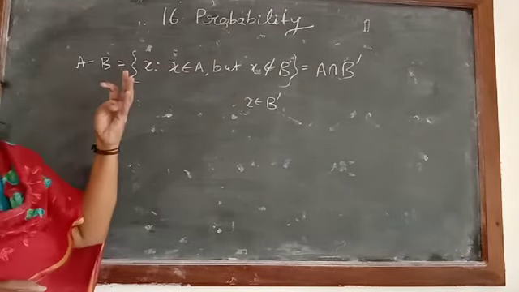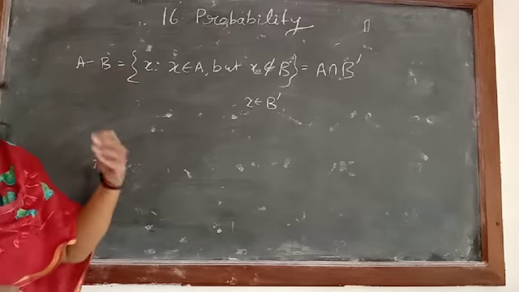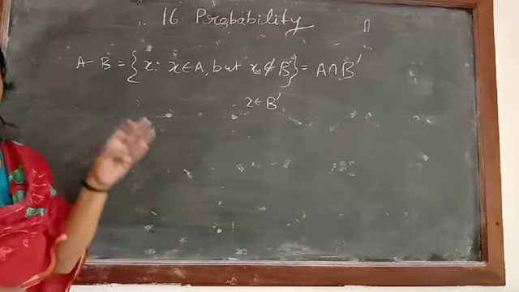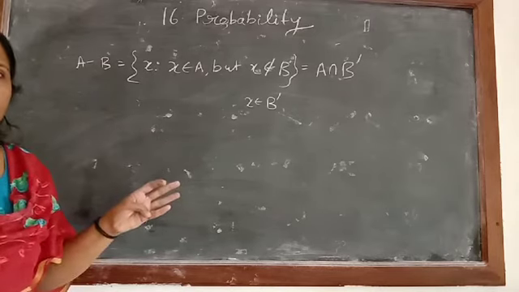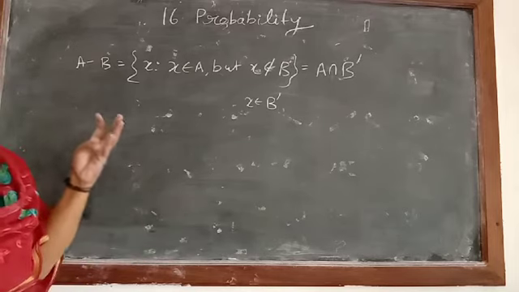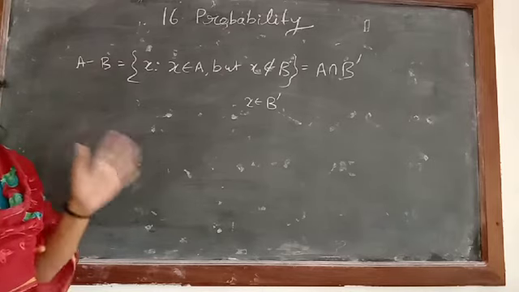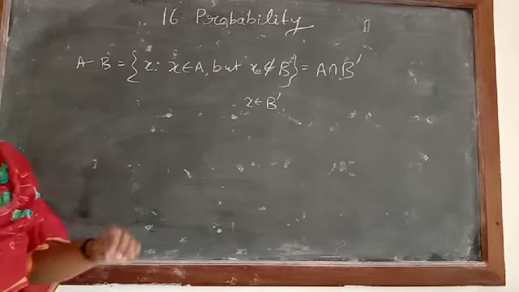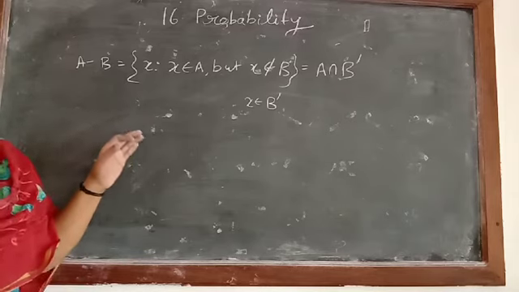So once again we can revise the things we studied. First we studied impossible events. What are impossible events? Those which are not possible. How many elements will be there in an impossible event? No elements, so we denote it by phi. Then we studied sure events. Sure events means that event is obviously going to happen. Usually the sample space is the example of a sure event.